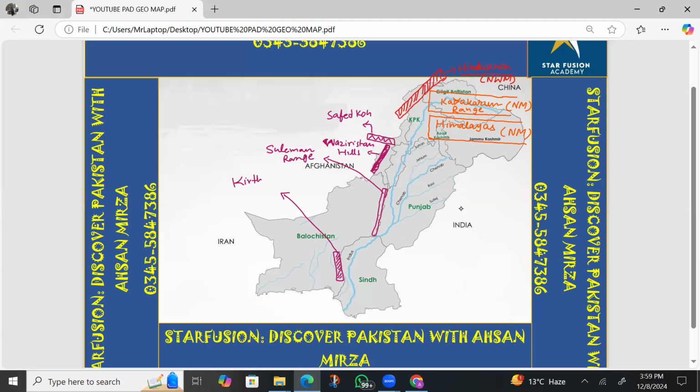It is close to Karachi, located on the border of Sindh province as well as the border of Balochistan province. The last two ranges have a very significant position. The Suleiman range is located on the border of Punjab and Balochistan. The Kirthar range is located on the border of Sindh and Balochistan.